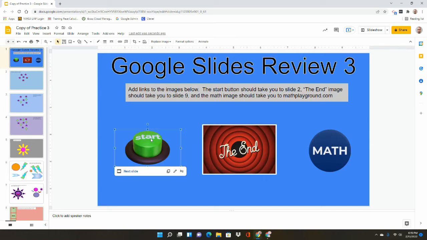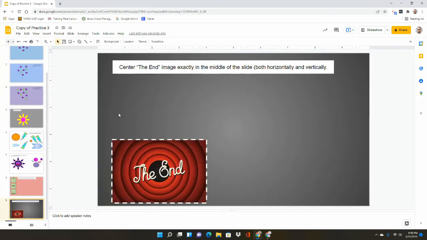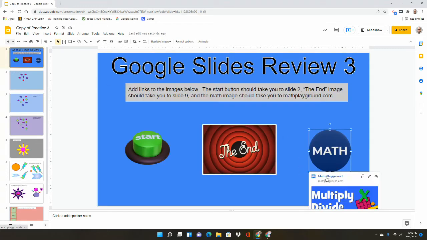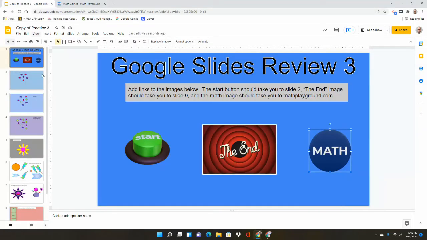And now with these links, I'll show you where they bring me. So this first one, if I click on that, I can click down to next slide. It'll bring me to slide number 2. The end will bring me to slide number 9. And then Math Playground, if I click on the link, would bring me to Math Playground.